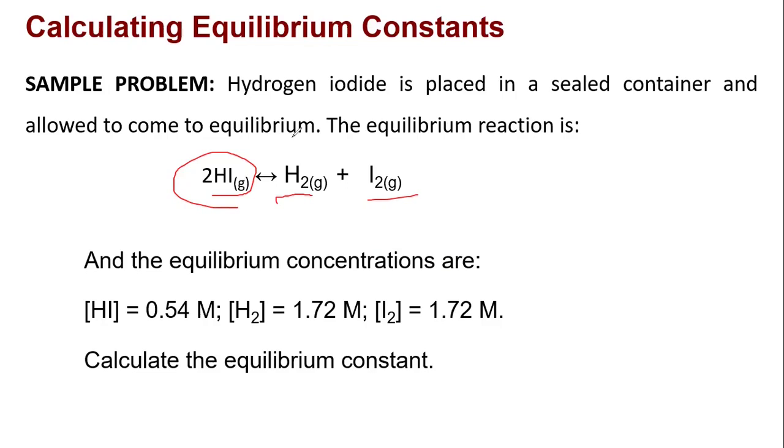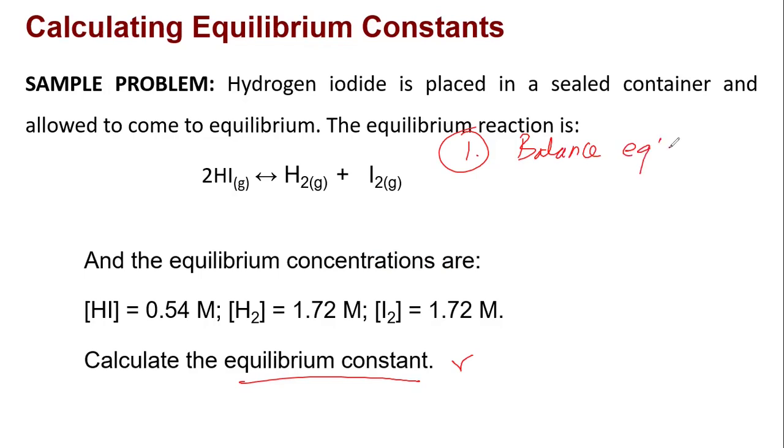So for example, in this one, we solve for the equilibrium constant. Before we can perform this, step one, check if your equation is balanced. Here we have a balanced equation. Second, make your K expression.